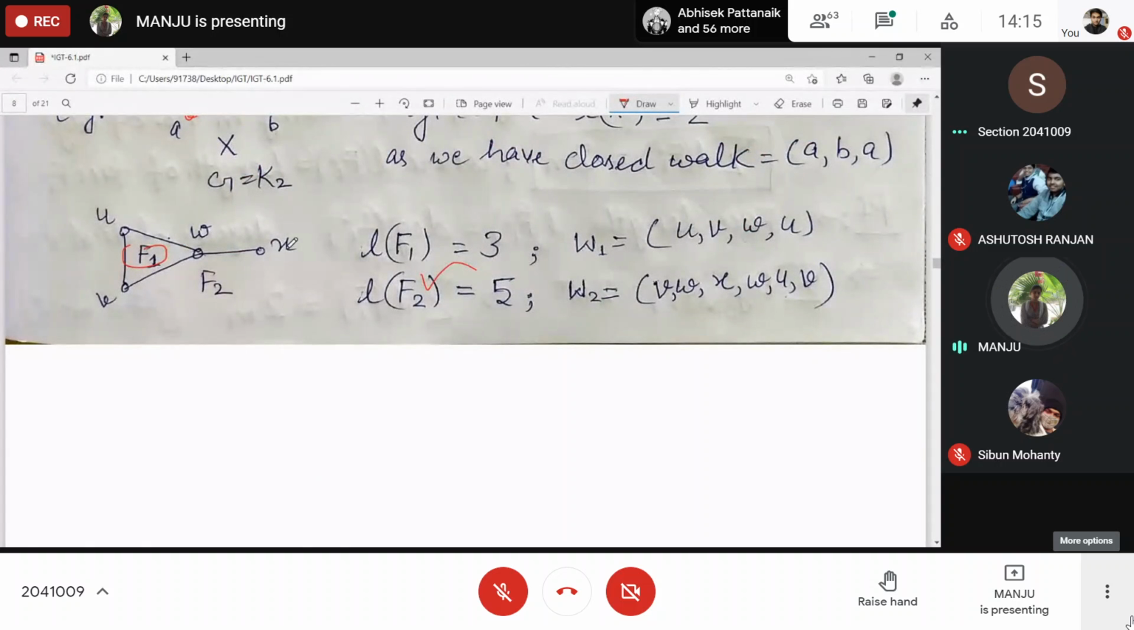You can see whenever there is a cut edge, it contributes twice its length. Every bridge contributes twice to the length. An edge present on the cycle which is not a bridge, this is not a bridge, this is not a bridge, contributes to the length only once.